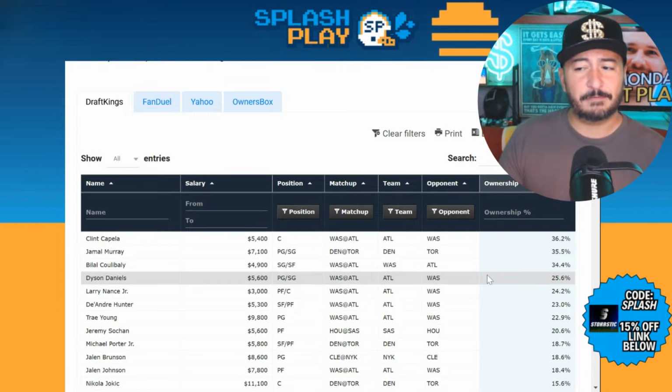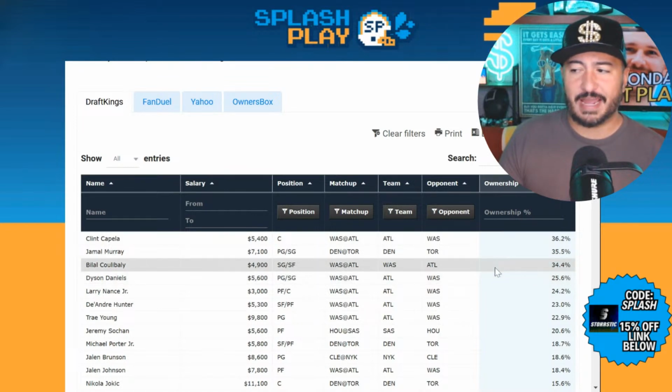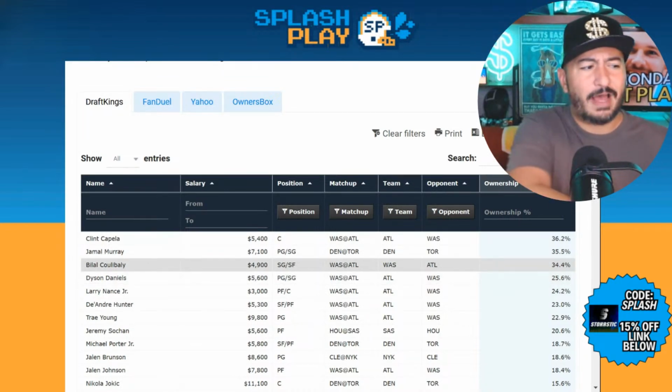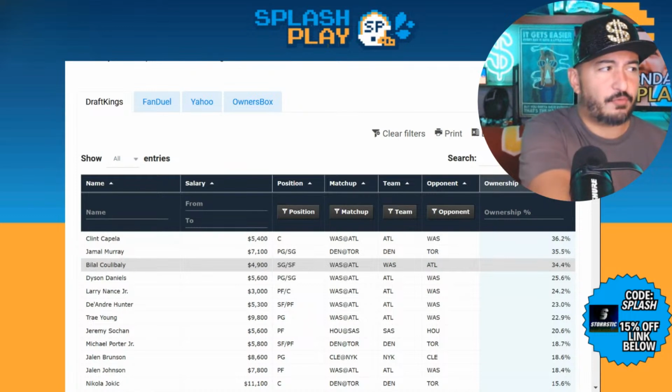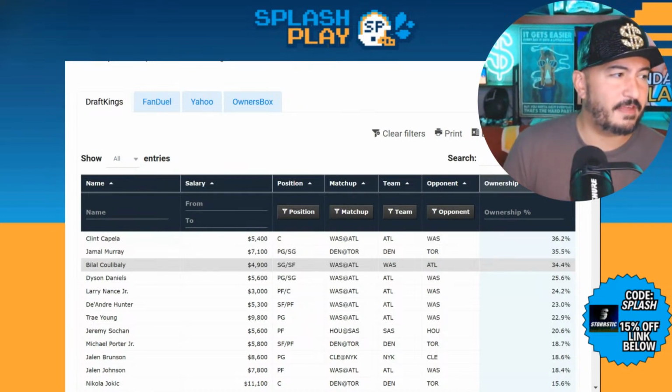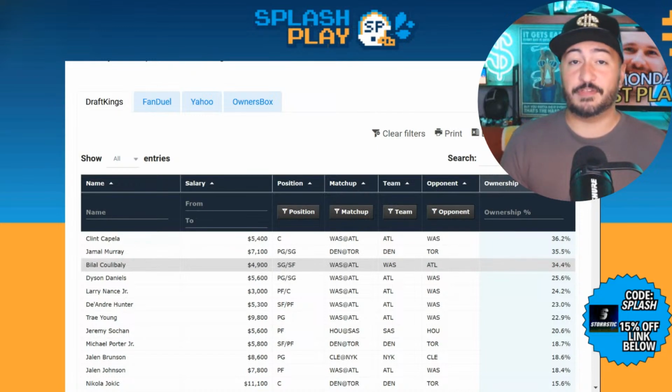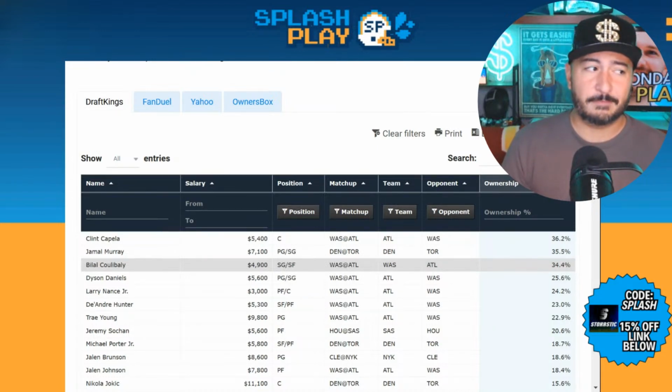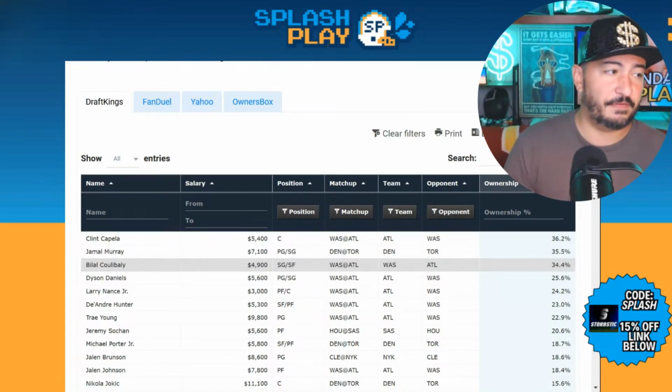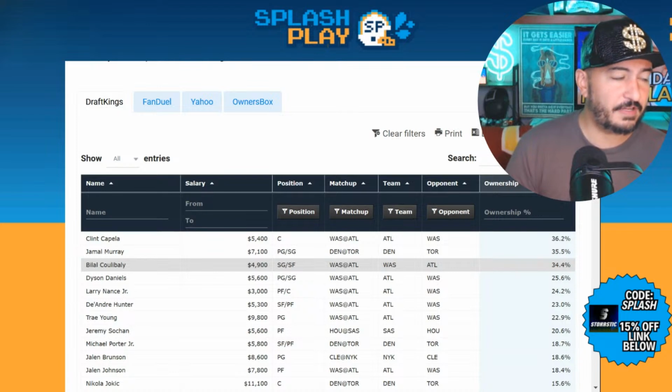Bilal Coulibaly is projected for number 3 overall in terms of ownership on DraftKings tonight. Good player as well, contributes a little bit in every category as a result. You're going to see him pop up in lineups. To me, he's the kind of player that you're willing to get in some lineups, especially ones that are less chalky. If you are in a chalky lineup, you're playing him. The ceiling's probably not there that much. He's got a 17% usage rate on the year, 10% rebound rate, 16% assist rate.